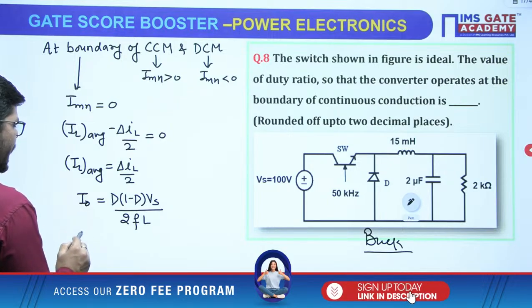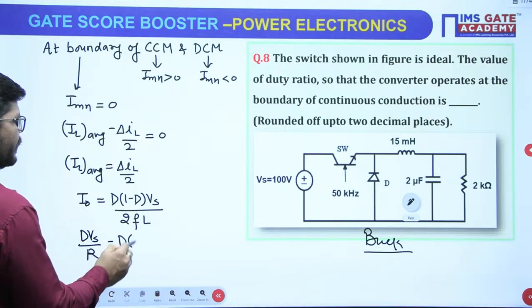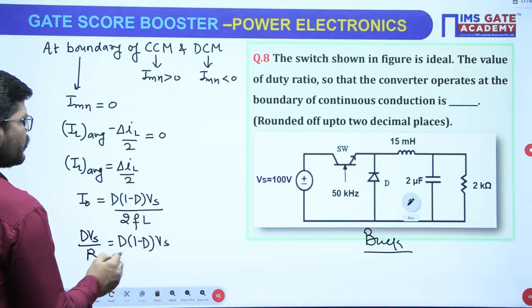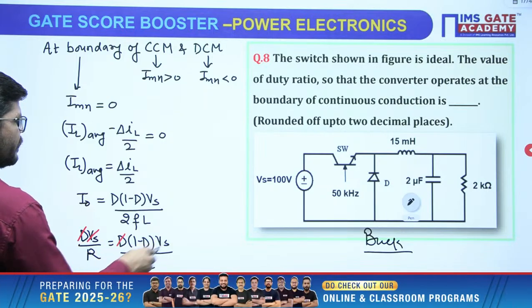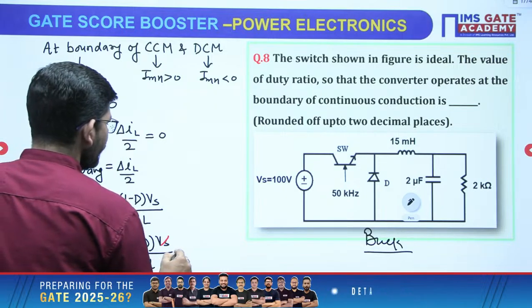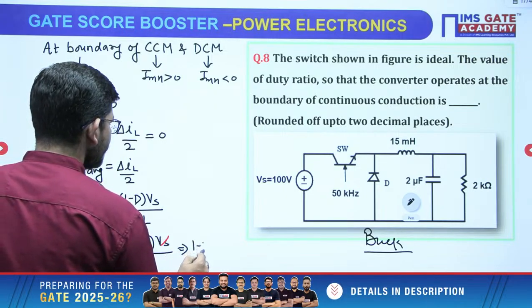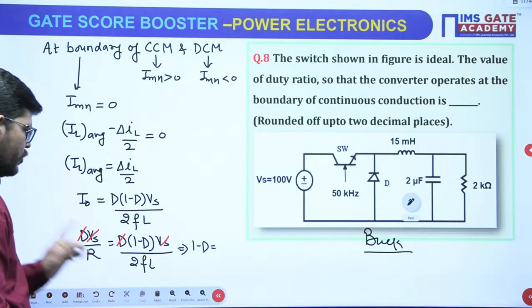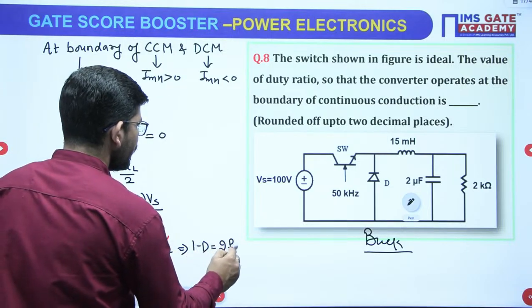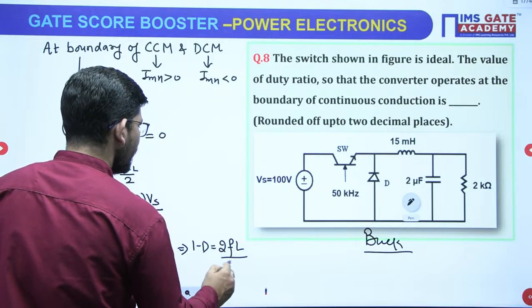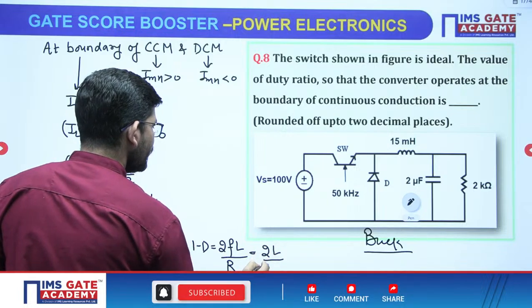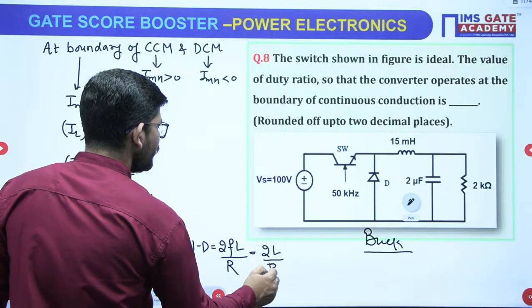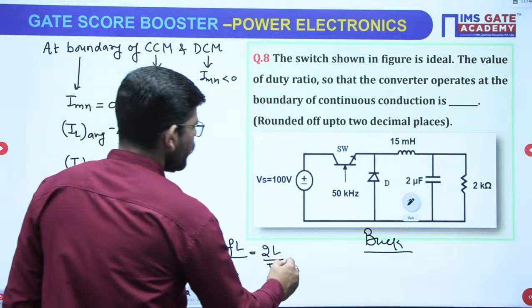Further, you can write I naught to be DVs over R, and here it will be D(1 minus D)Vs over 2FL. Now DVs will be cancelled, and what we will get is that 1 minus D equals 2FL over R, or you may also write it as 2L upon R into T, right?